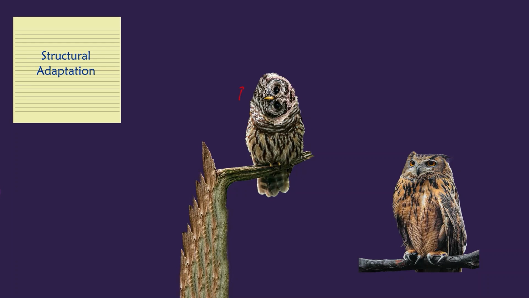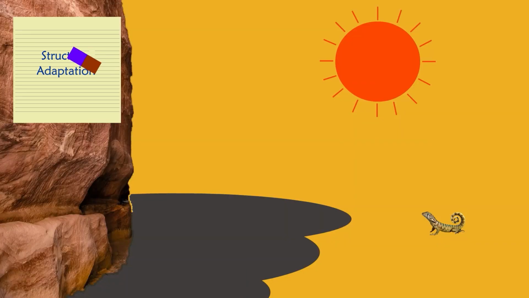Owls have the ability to turn their heads in all directions, which increases their ability to find prey at night where it's dark and hard to see. Another type of adaptation is behavioral adaptation. It is related to the behavior of the living organism and how it reacts to the surrounding circumstances. The organism, in this case, has a more positive role to protect its survival.